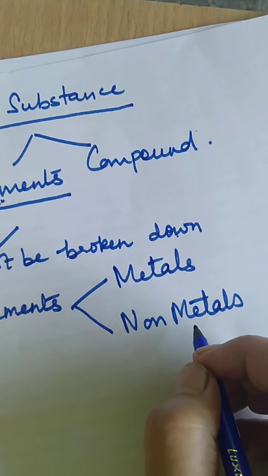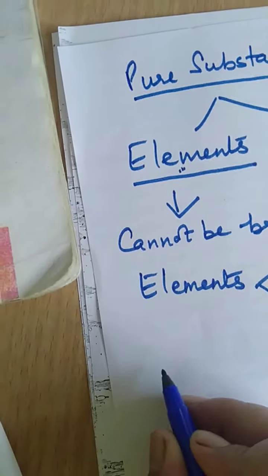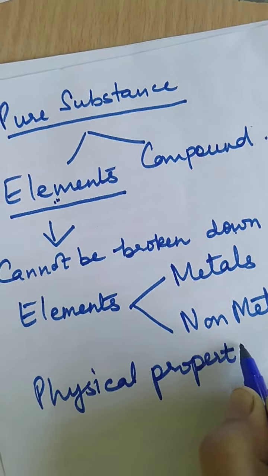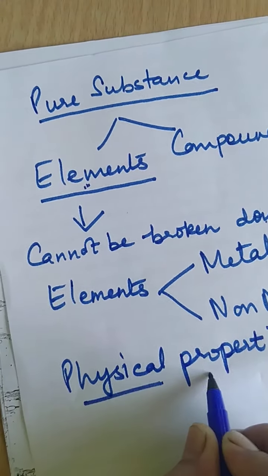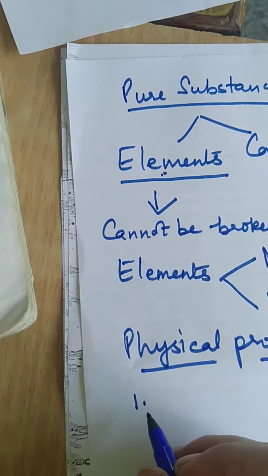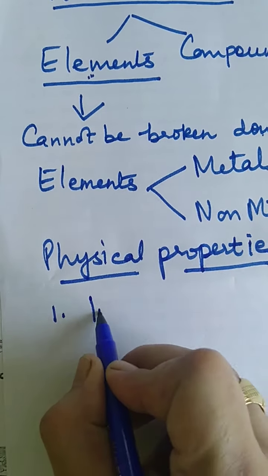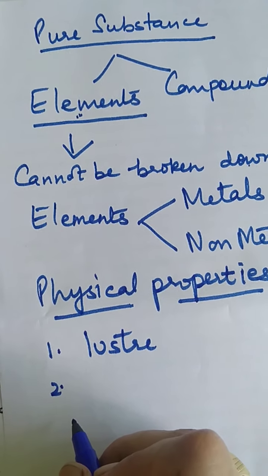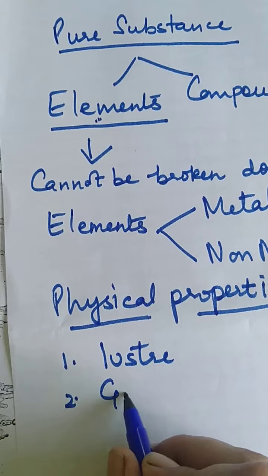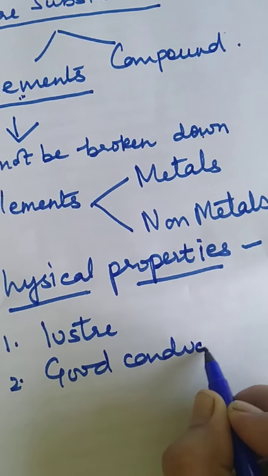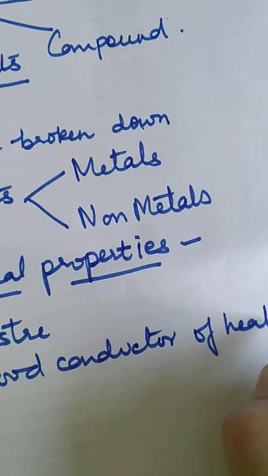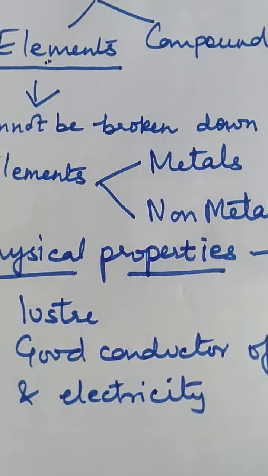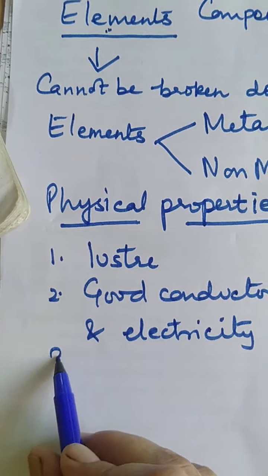Here you will be doing only physical properties, no need to go into detail. Metals, you all know, have a shiny luster, like gold. They have a metallic luster. They are good conductors of heat and electricity. That is why they are used in electrical gadgets.